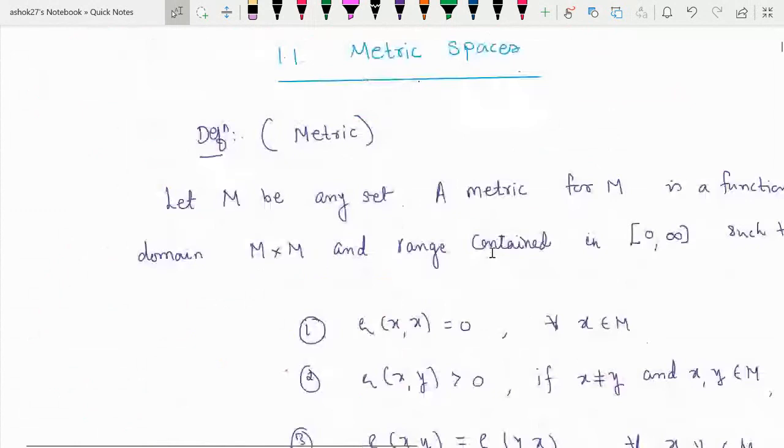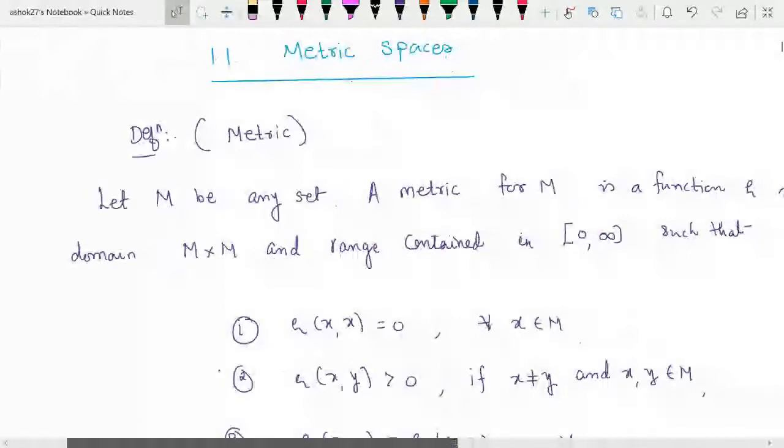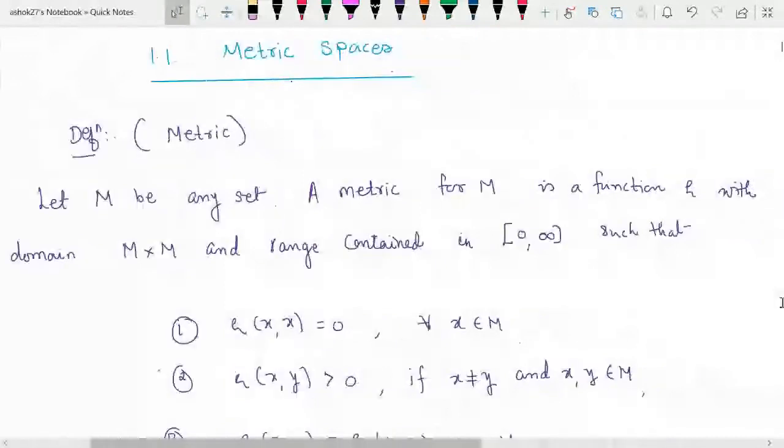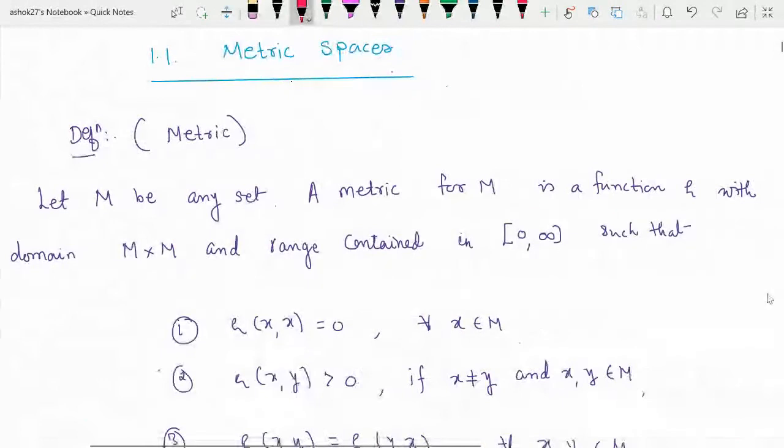1.1, that is metric spaces. So the definition of metric space. Actually, first we'll see the definition of metric. What is the definition of metric? Metric is a function. So let capital M be any set. A metric for capital M is a function. You can denote it by rho, with the domain M cross M and its range contained in the set of nonnegative real numbers, that is the closed interval 0 to infinity.